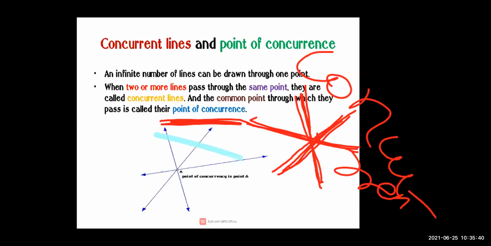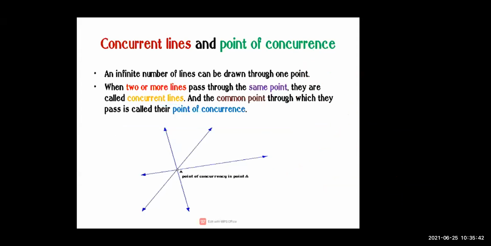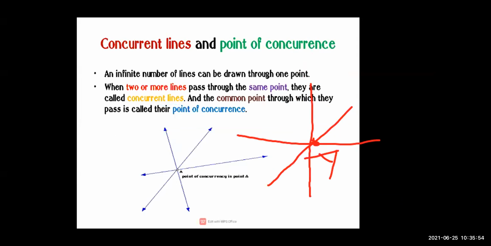Now you can see over here, one more example I will tell you. This is point A. Is it clear? Now I pass one line, two lines, three lines. Now I have given these lines the names A, B, C. Wait, I will just change this name.